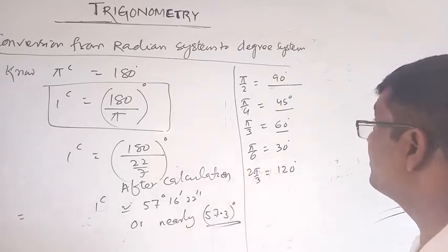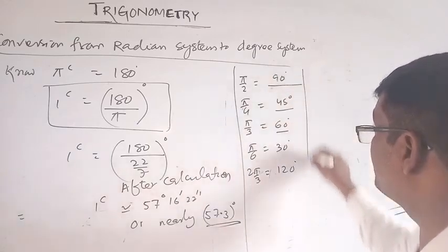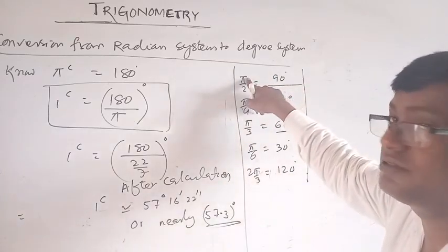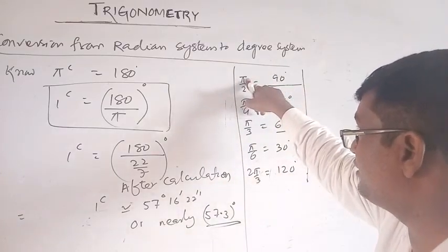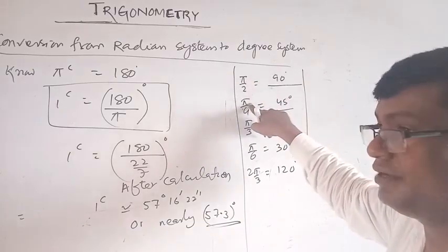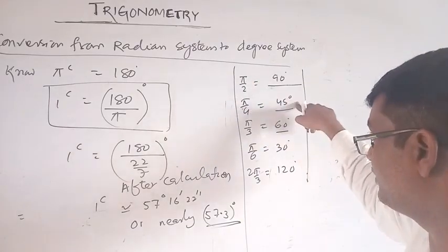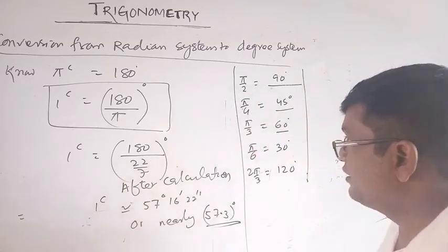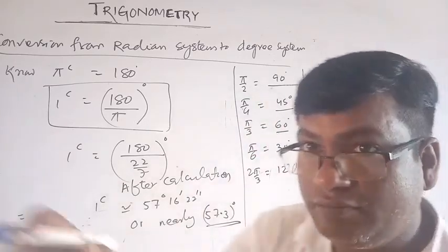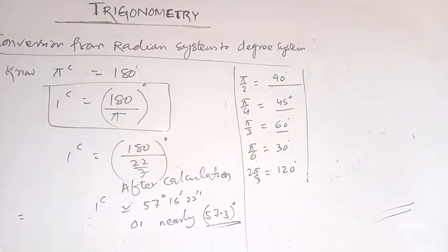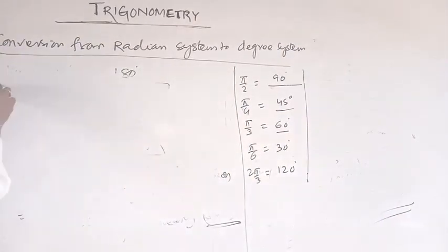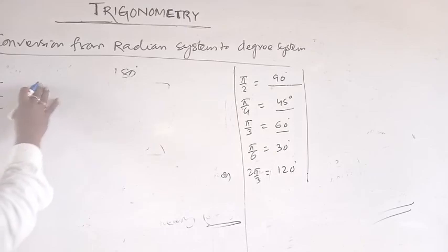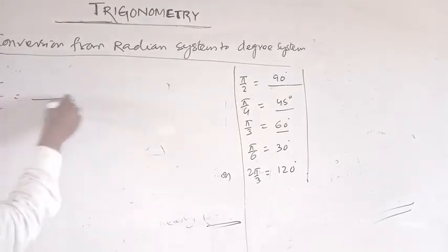See, pi radian means 180 degree. 180 degree by 2 is 90 degree, 180 degree by 4 is 45 degree, 180 degree by 3, how is it obtained? This is pi by 2 radian, so what degree?